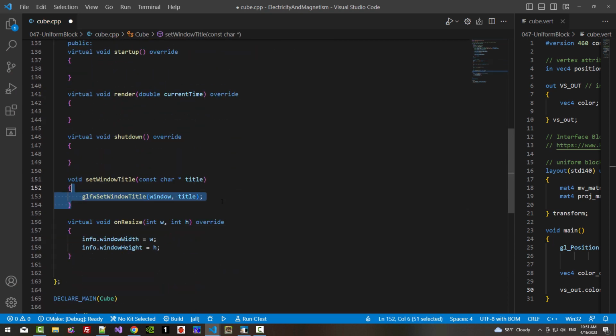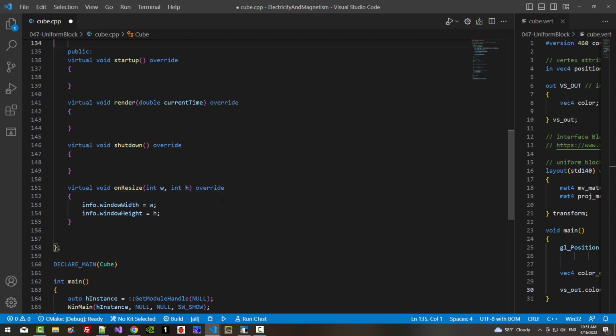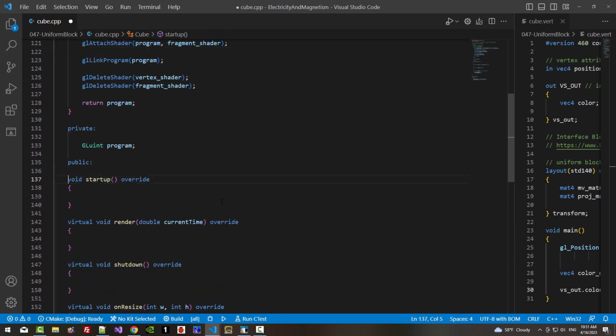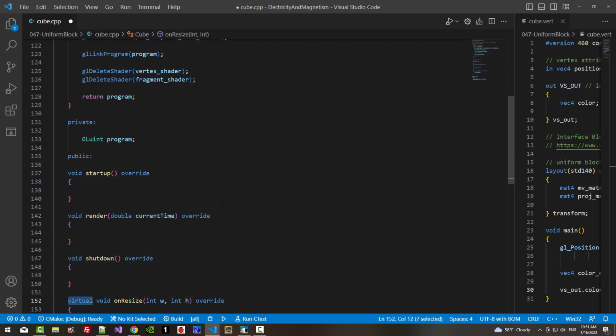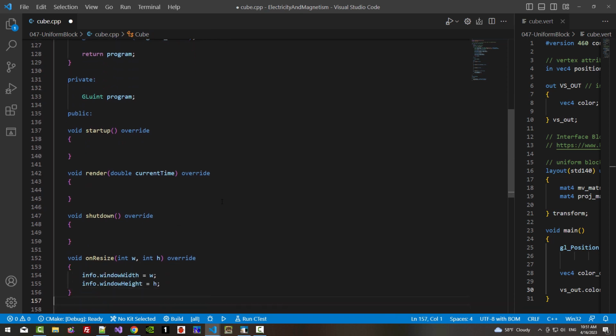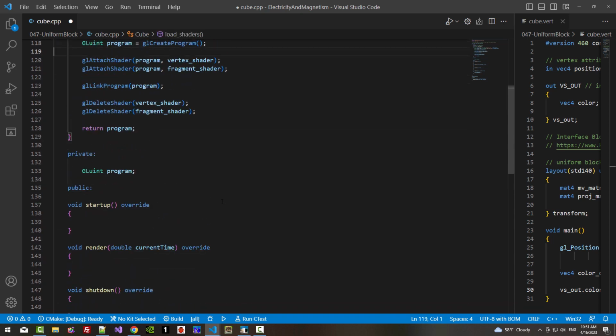I will delete set window title. Now we remove virtual. Actually, this is optional. Virtual is optional. I will simply remove it to make my code look clean.